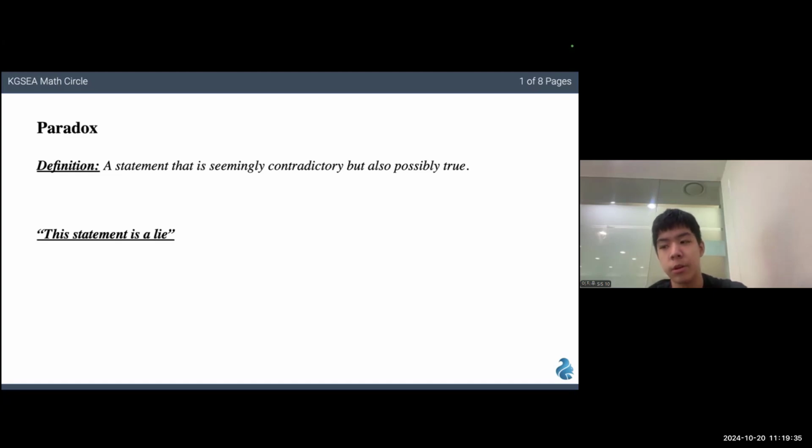So as an example, here's one of the most basic examples of a paradox. This statement is a lie. This is a paradox as if the statement really is a lie, that would mean that the statement is a truth, meaning that the statement is a lie, meaning that the statement is a truth, and so on.